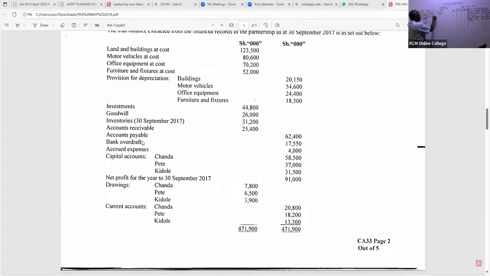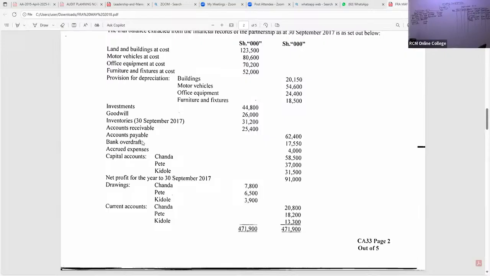So for current liabilities, we have accrued expenses of how much? I wish I had a physical paper to underline. Is there somebody? 4,000, right? Accrued expenses of 4,000. Thank you so much.